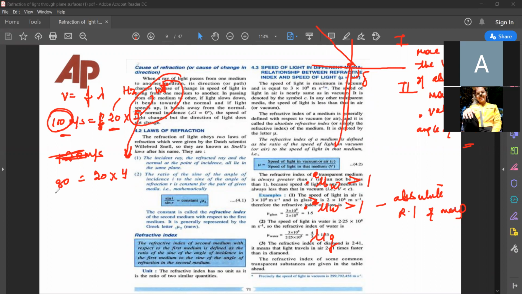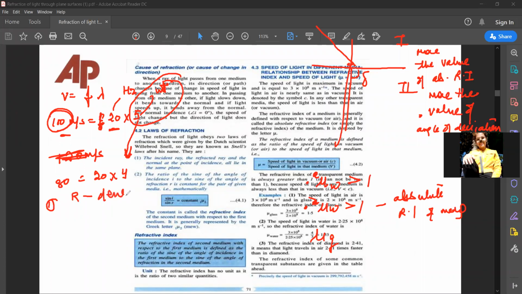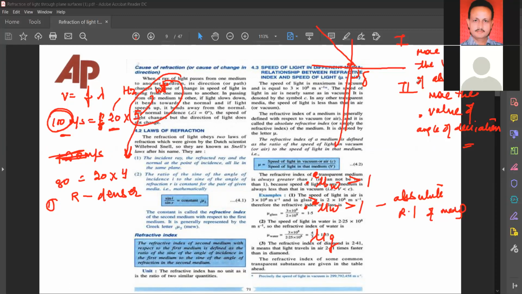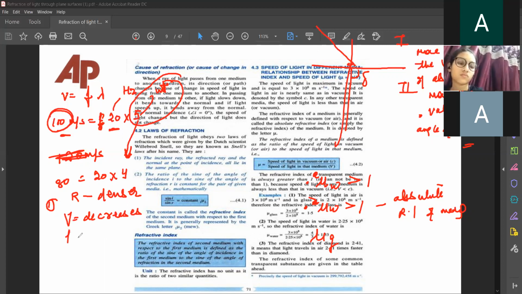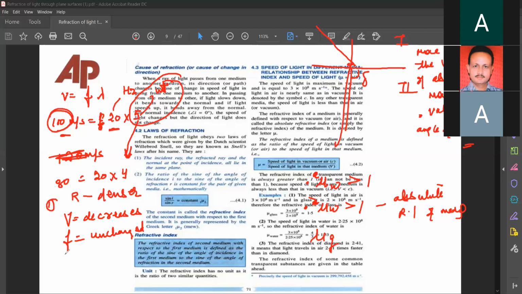Write two small points in the book. First point: when light travels from rare to denser medium, velocity decreases, frequency remains the same, meaning unchanged. What else is left?